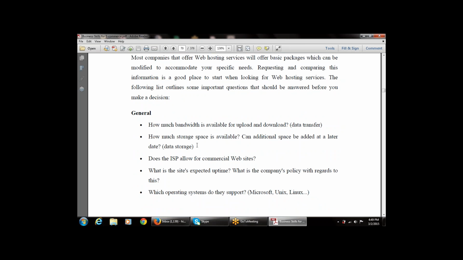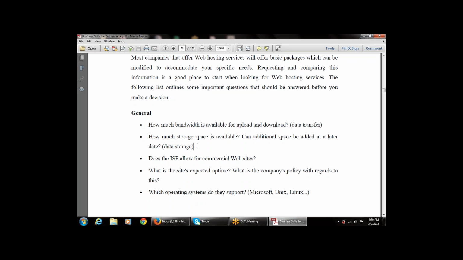Then, how much storage space is available? That is, how much storage space is available for the data. Can additional space be added at a later date? Suppose I need to add more data at a later stage. Is it possible to add the data at the later stage? This is also a question based on data storage.